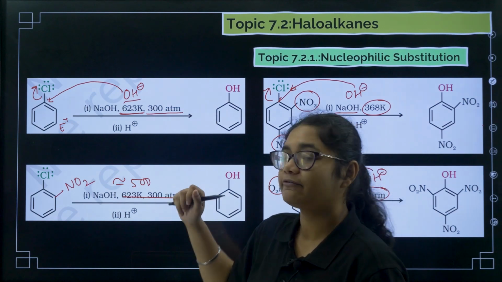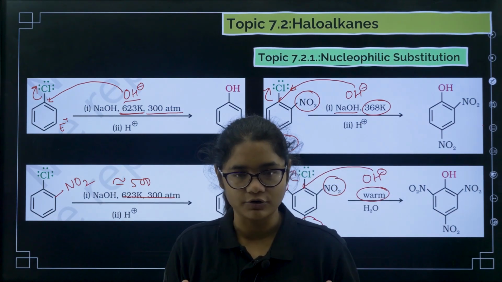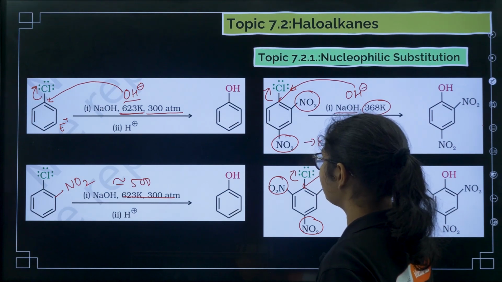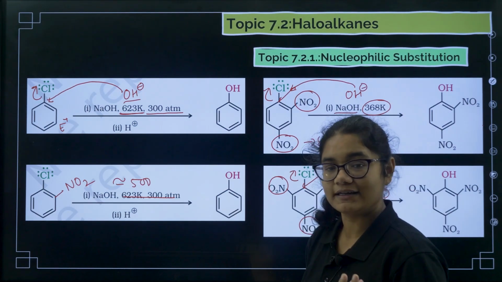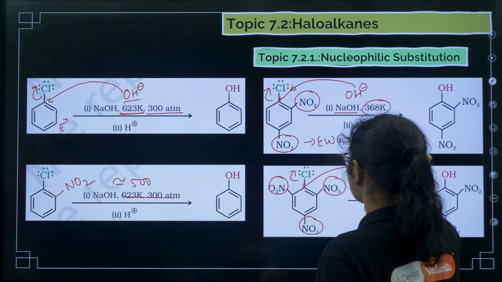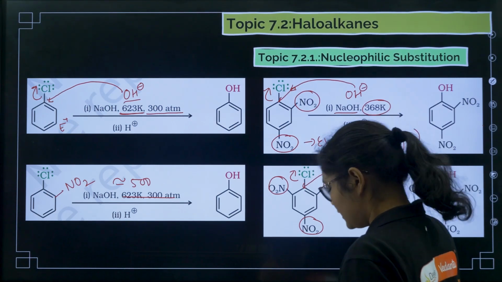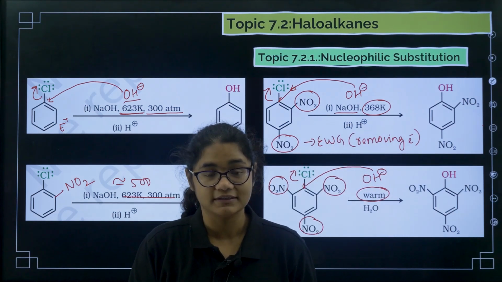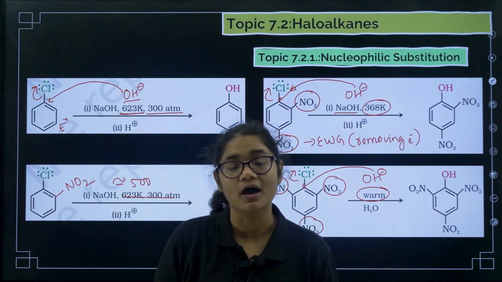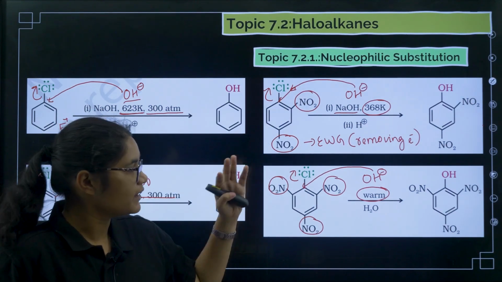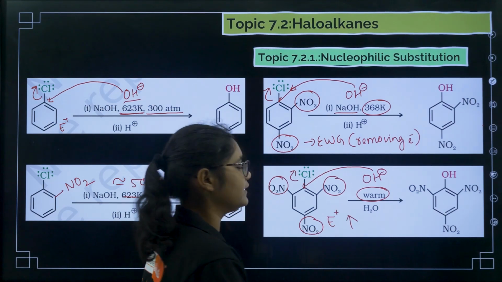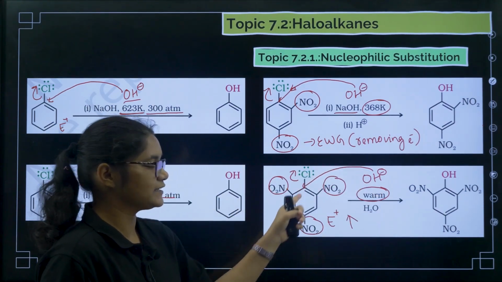So now what happens? Electrophile means what? Deficient of electrons. So what are these NO2 groups doing? These are electron withdrawing groups, right? So what exactly are these electron withdrawing groups doing? They are removing electrons, right? So if they are removing electrons, the benzene ring is becoming more electron deficient, or it is becoming a good electrophile. Okay, so when we add more NO2 groups, the electrophilicity, the E plus nature of this benzene ring increases, as a result of which the reaction becomes faster.